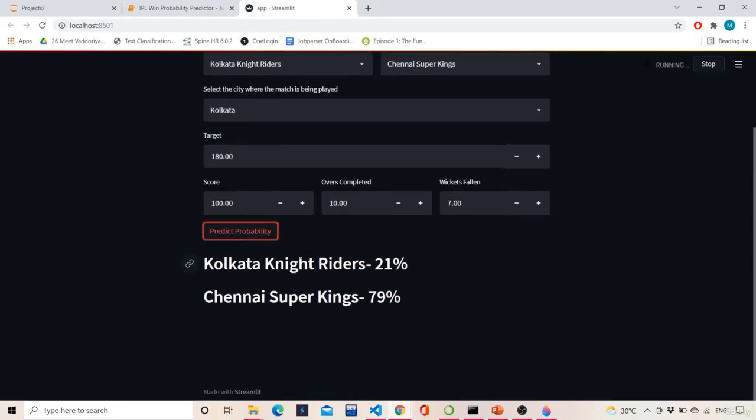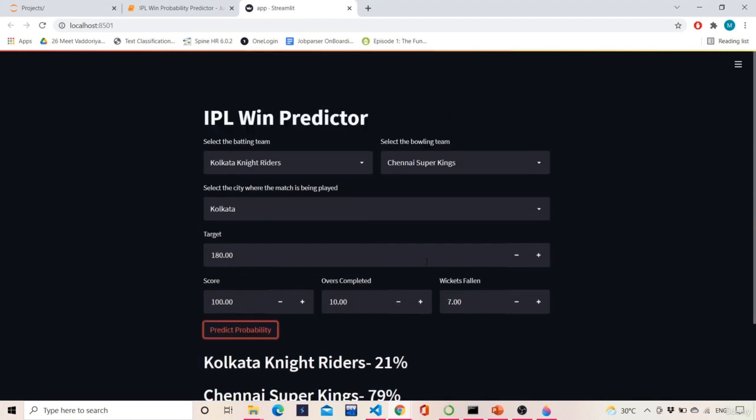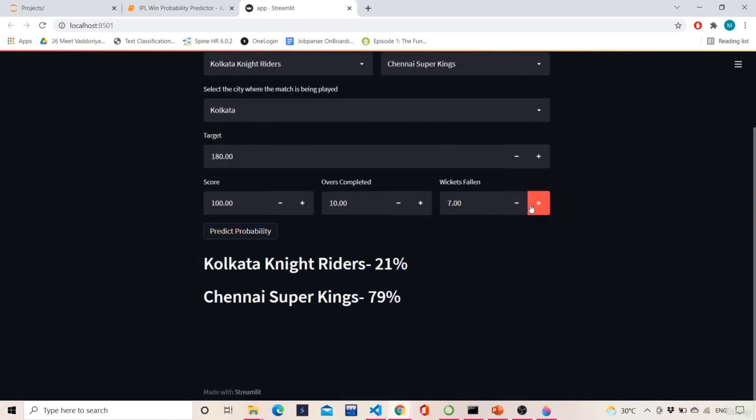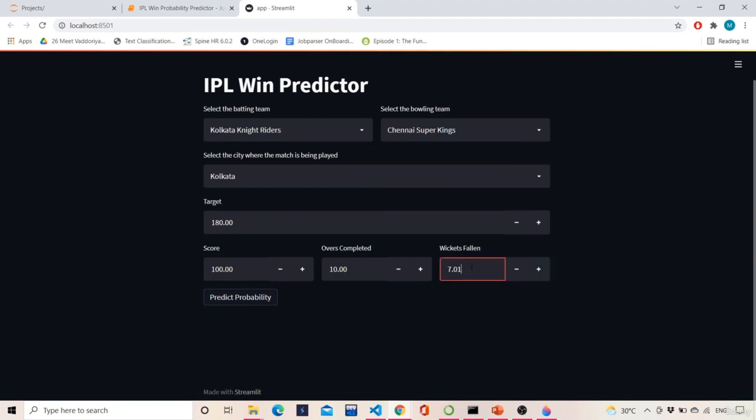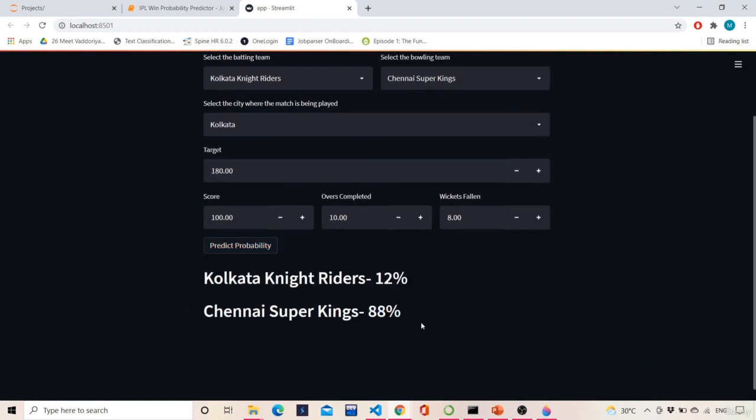If I just execute this, it will rerun, and again I'll get the same kind of result. If I increase it, let's say, to 8 wickets and hit predict probability, I see that Chennai Super Kings can win 88%, because Chennai Super Kings batted first, and Kolkata Knight Riders at the end of 10 overs have lost 8 wickets. So the probability of Chennai Super Kings to win is 88% now, and Kolkata Knight Riders have only a hope of 12%. Why are they having this much hope?